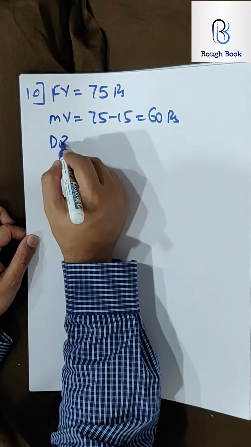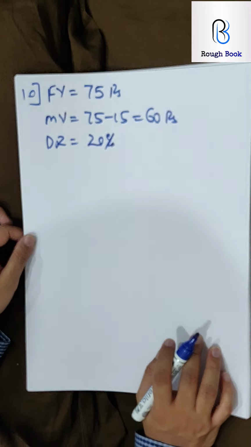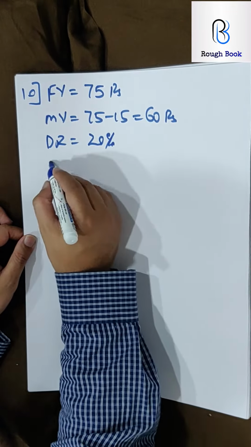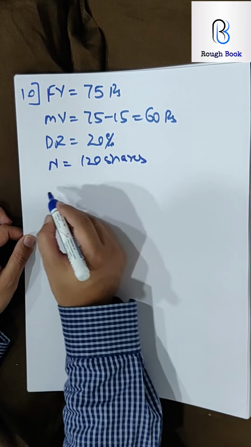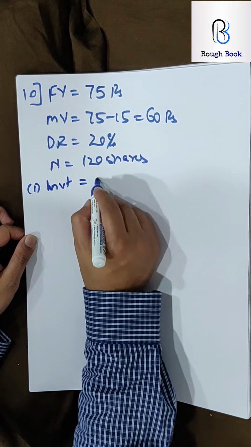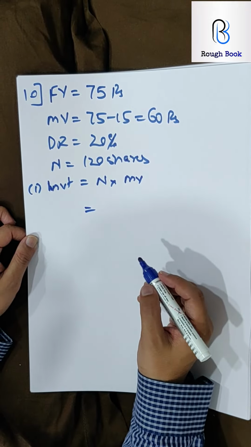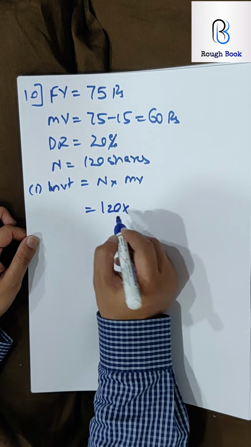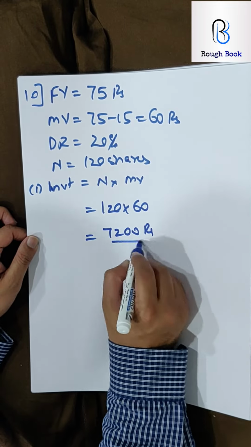Paying 20% dividend rate. And the number of shares are 120. That's in the next statement. Find the market value of 120 shares. So the first one is investment, that is number of shares into market value, because that's what he has bought it at, correct? So 120 shares into 60 rupees, 7200 rupees.